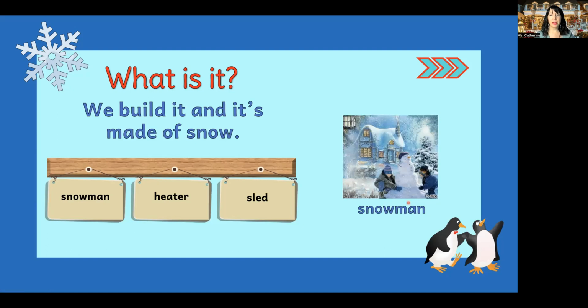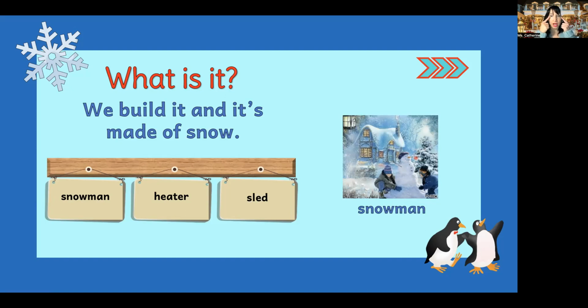Now, what is this snowman made out of? Made out of snow. Now, what about the face? What is the face made out of? Snow. What about the nose? Maybe a carrot because it's orange. You could also use a branch or a stick.